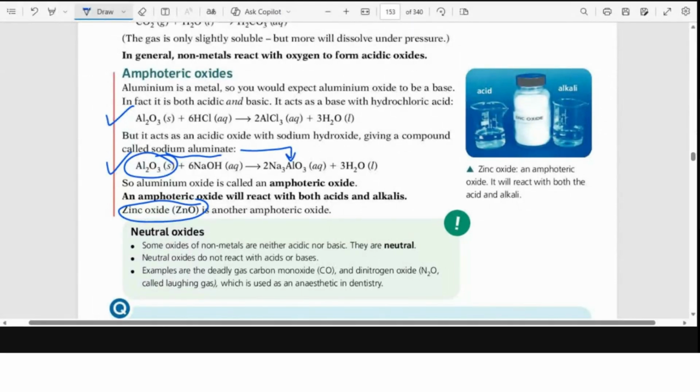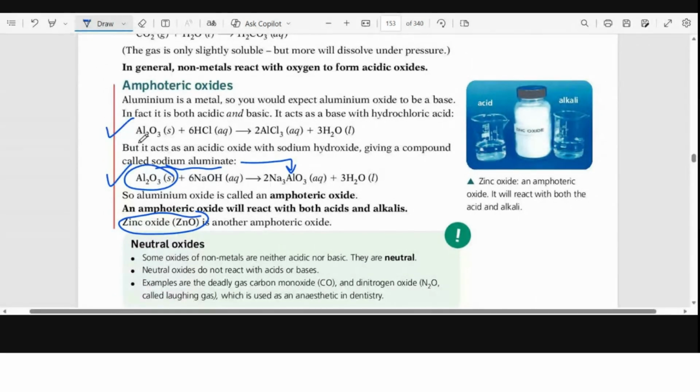Okay, so for amphoteric oxide, the two examples that you have to memorize are aluminium oxide and zinc oxide. Aluminium is a metal oxide, but it is not behaving as a basic oxide, it is behaving as an amphoteric oxide. We only have to memorize these two examples. The other one is zinc oxide. Zinc is also a transition metal, but here it is acting as an amphoteric oxide.